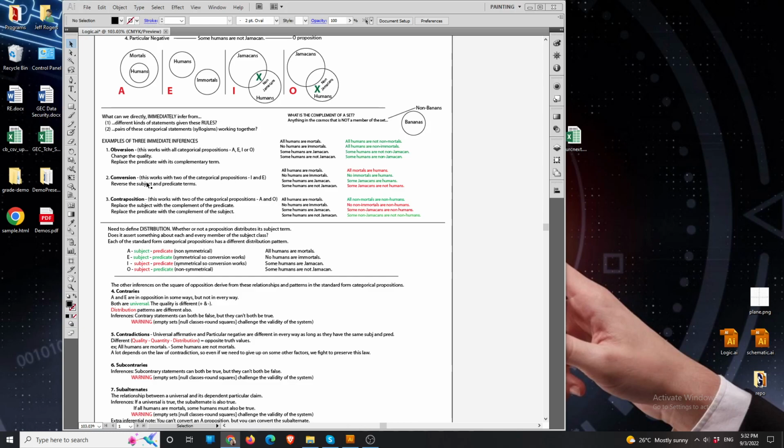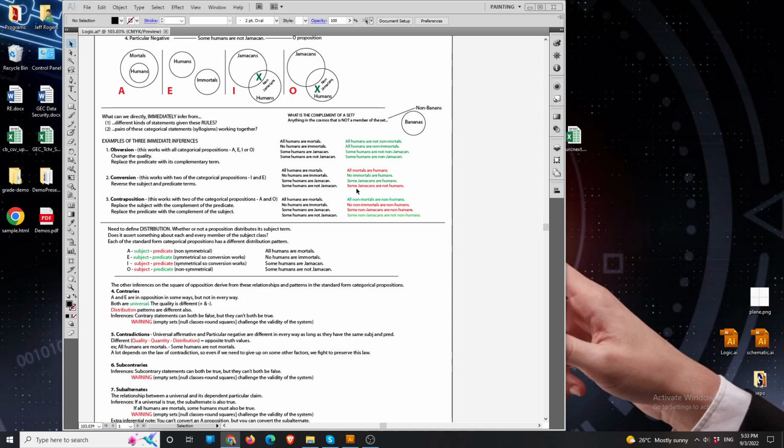And yet what conversion requires us to do is move the predicate term, which we're not saying something about every one of them, and move it into a position where we're trying to say something about every member. And that can't work. These are not symmetrical, so you can't move them over.